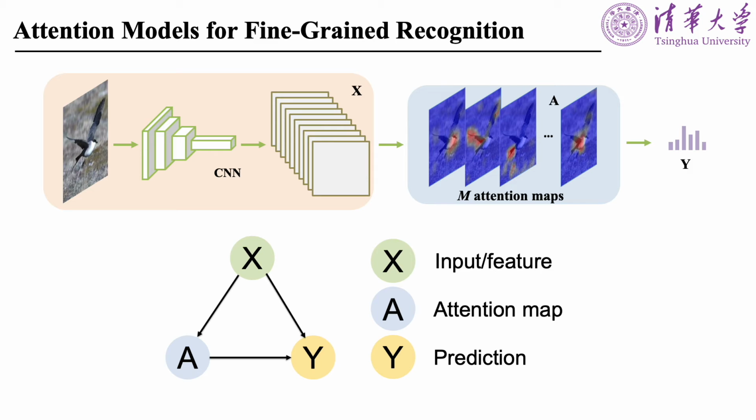We can use nodes in the causal graph to represent variables in the attention model, including the CNN feature maps, or the input image X, the learned attention maps A, and the final prediction Y. The link X to A represents that the attention model takes as input the CNN feature maps and produces corresponding attention maps. X, A to Y indicates the feature maps and attention maps jointly determine the final prediction.